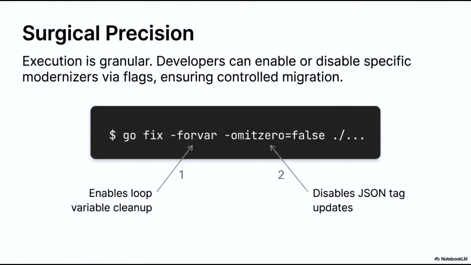Surgical precision is achieved through granular execution. Developers can enable or disable specific modernizers using flags, which ensures a highly controlled migration process. In this example, the -forvar flag is used to enable loop variable cleanup. Simultaneously, by setting the -omitzero flag to false, we can explicitly disable JSON tag updates. This level of granularity allows for a predictable and incremental approach to code-base modernization.